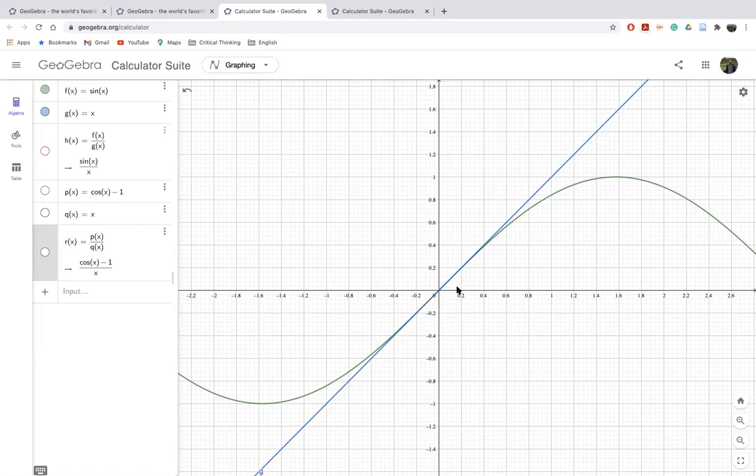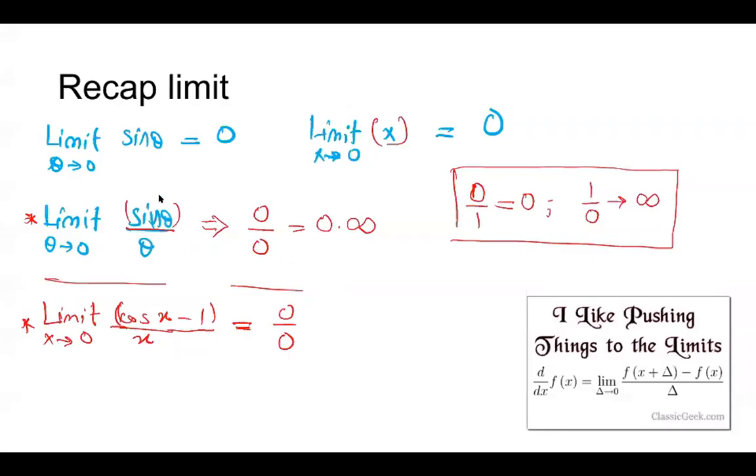So when you go close to 0, those two functions, sin x and x, behave as if they are the same thing. So you can think of it like this: they will be cancelled out because they are equal. And of course, they're not equal all the time.